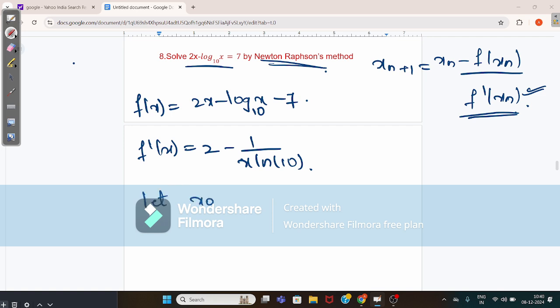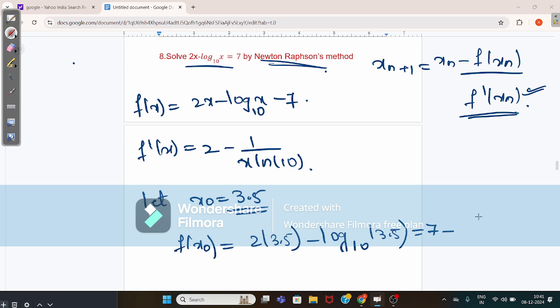Okay, x naught value will be 3.5. Then what is the value of f of x naught? F of x naught value is 2 into 3.5 minus log base 10 of 3.5.